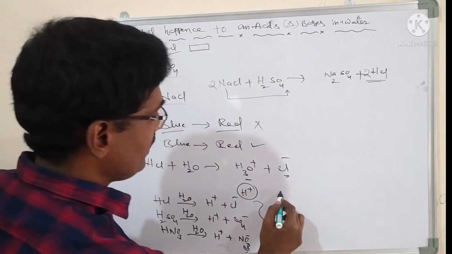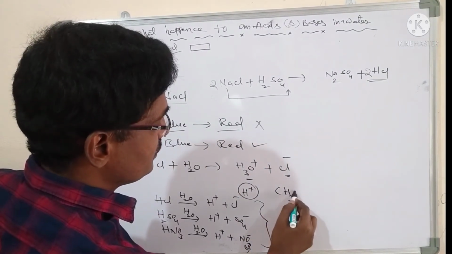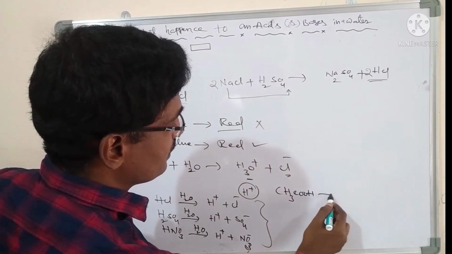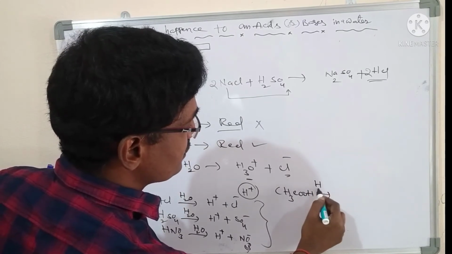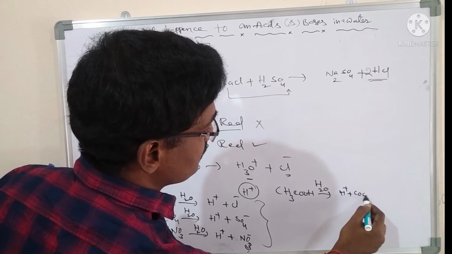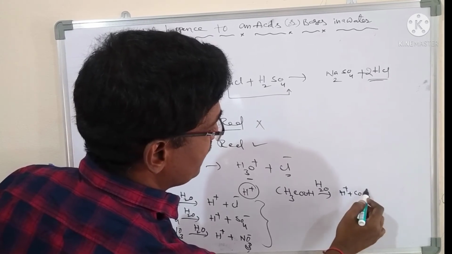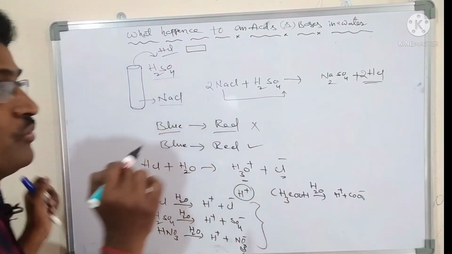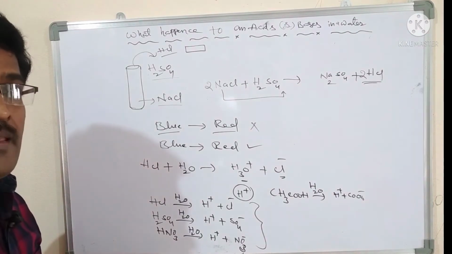Next, acetic acid, CH3COOH, which produces in the presence of water H plus CH3COO minus.